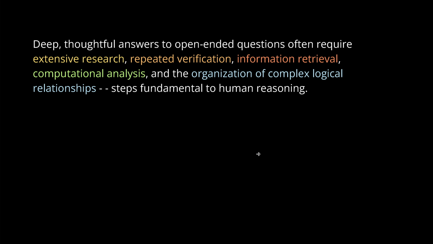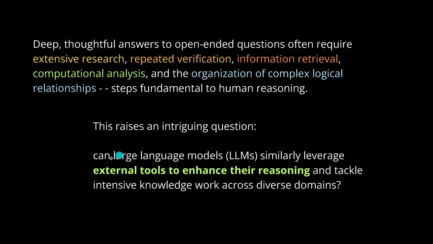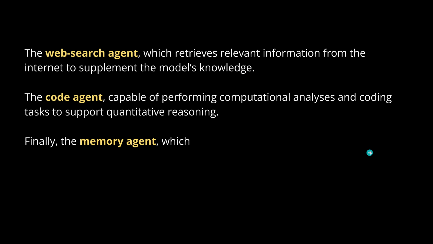Yeah, coming back now to the original literature by University of Oxford, very formal. So thoughtful answers to open-ended questions require extensive research, repeated verification, information retrieval and computational analysis, and the organization of complex logical relationships like humans do. And so, hey, can we do this if we have a multiple external tool set, where every tool is now more or less an agent by itself, to enhance the reasoning and the reasoning performance?